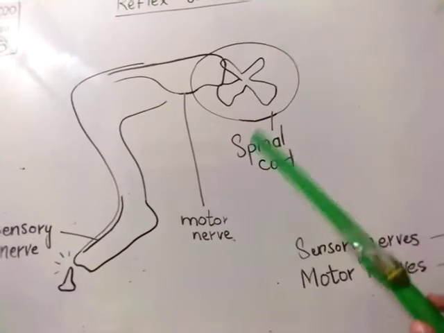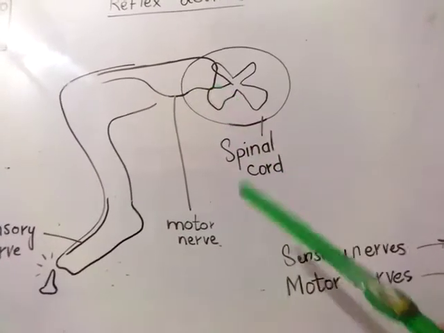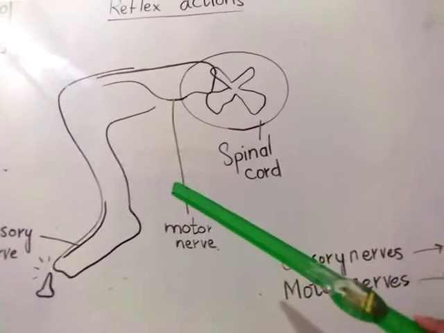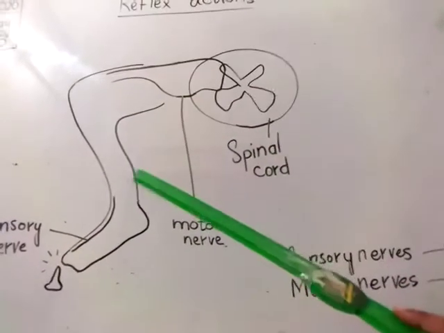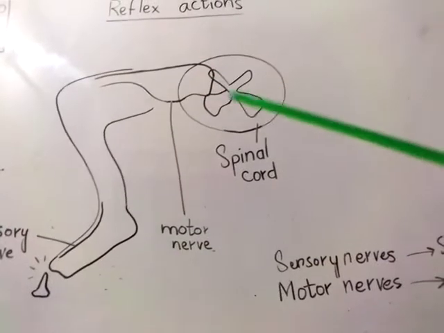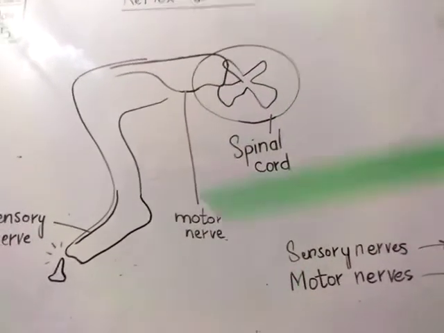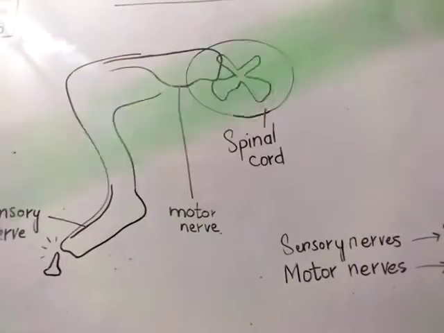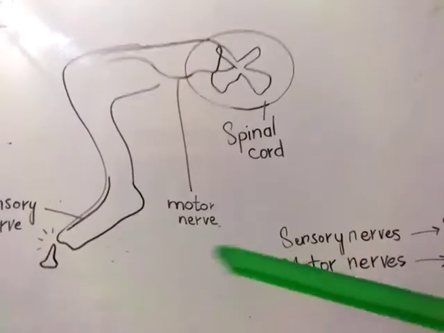So these are controlled by the spinal cord, because your muscles here attach with the spinal cord. Your muscles attach with the spinal cord, and it suddenly gives a message to the spinal cord, and your spinal cord gives the message: move back. So that is called motor nerve. What is it called? Motor nerve.